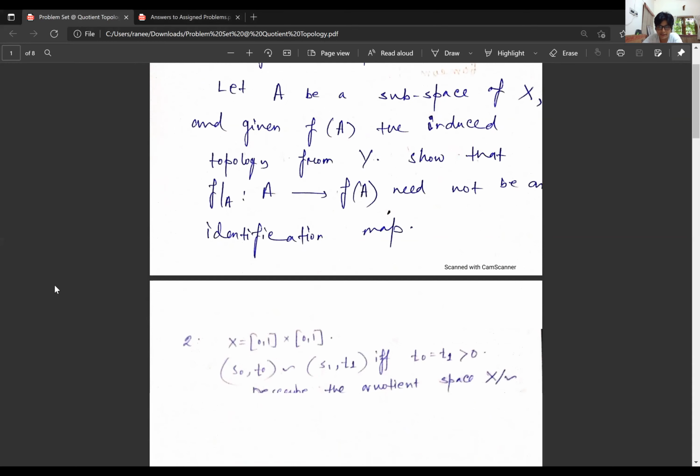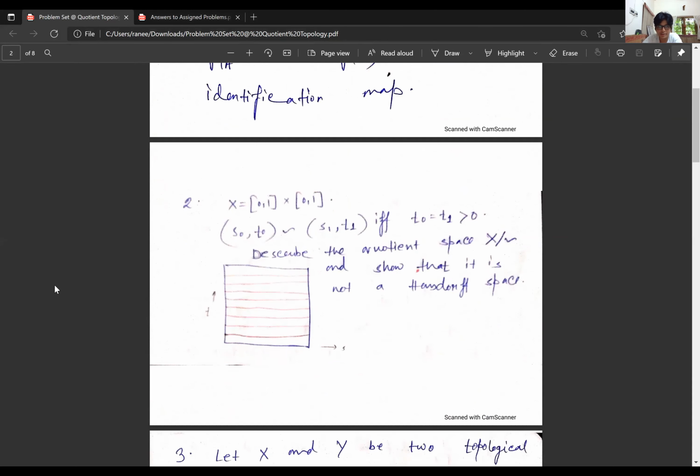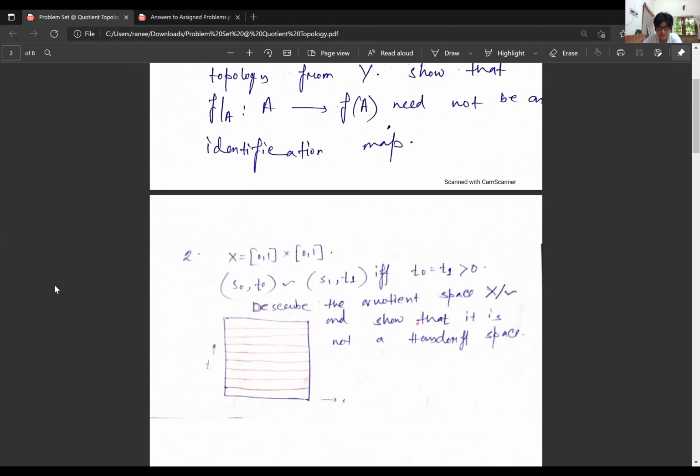So now let's go to the second problem. This second problem is really interesting. Please look at this problem. What are we doing in this problem? I am assigning this problem just for you to understand how the open sets change under the quotient maps and what is going on actually.